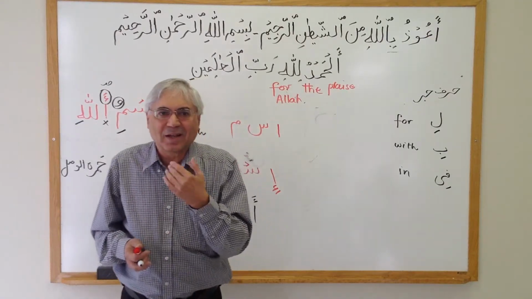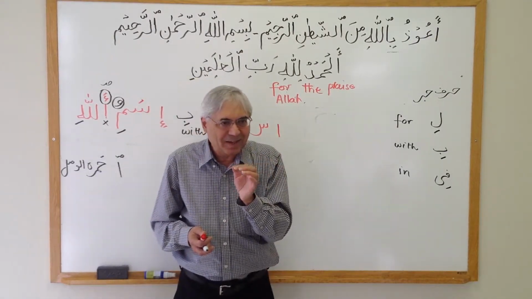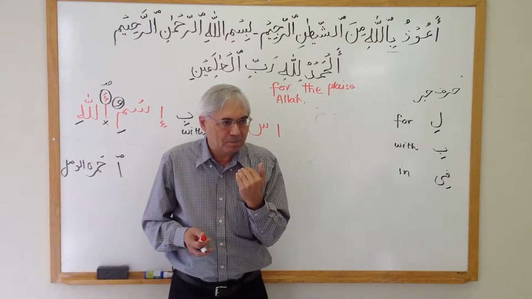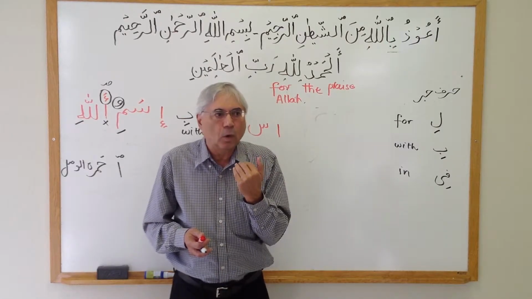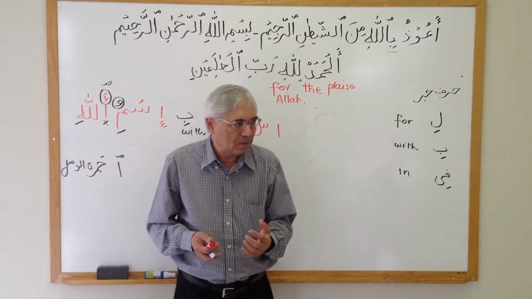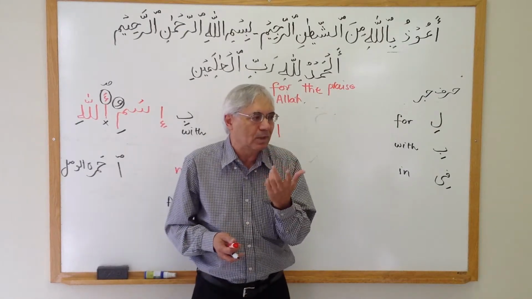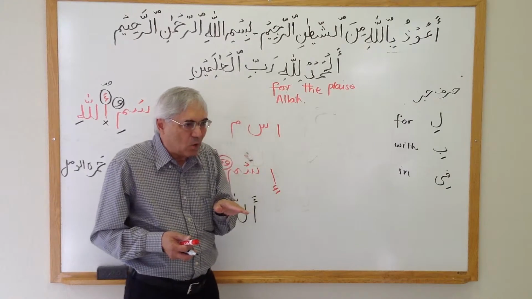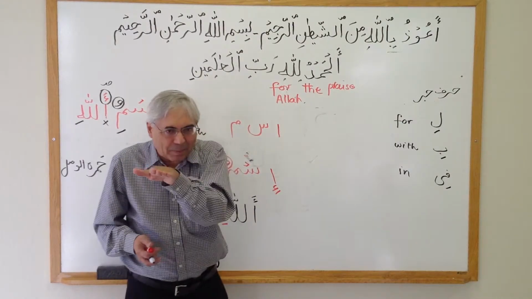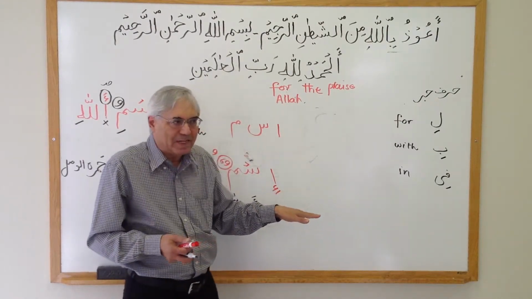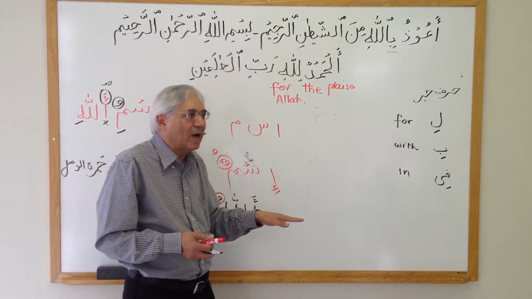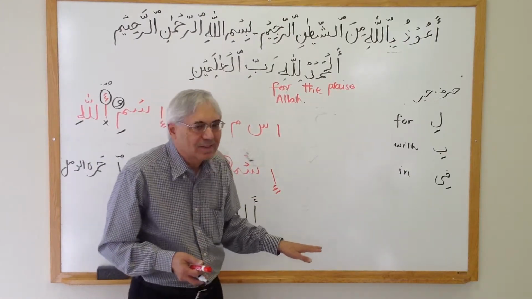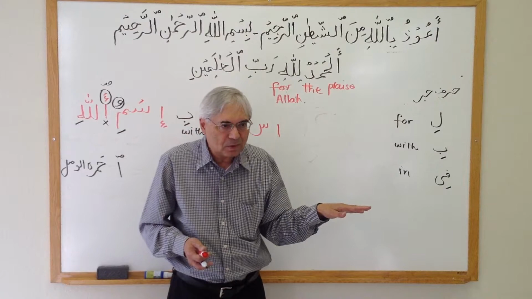When you finish B, your tongue is at the bottom. When you finish Allahu, your tongue is on the top. These are the makharij of the letters. But by changing Allahu to Allahi, we are making it consistent with the B. Bi Allahi, Billahi. See how easy it is to pronounce?